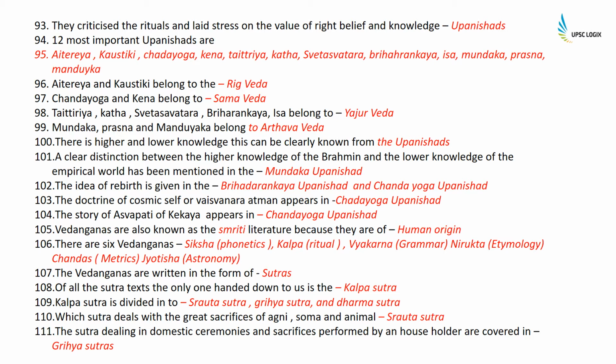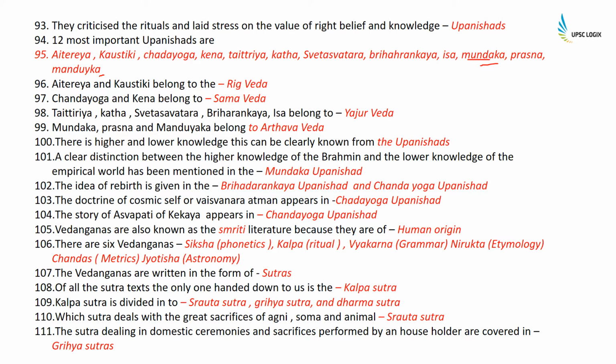Upanishads. The 12 most important Upanishads are Aitareya, Kaushitaki, Chandogya, Kena, Taittiriya, Katha, Shvetashvatara, Brihadaranyaka, Isha, Mundaka, Prashna, and Mandukya. So your Satyameva Jayate is contained in the Mundaka Upanishad, and most of the times they give Mundaka as well in the option, so don't get confused, it's Mundaka.